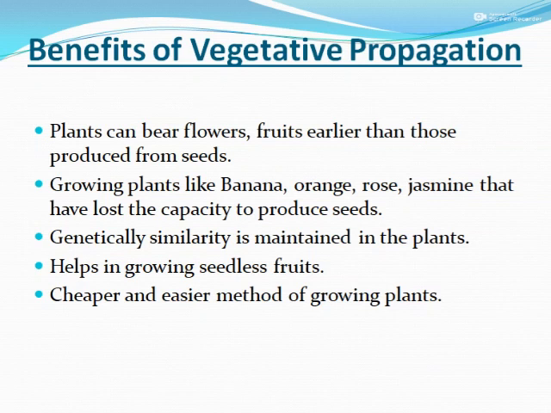Next, we can grow plants like banana, orange, rose and jasmine that have a low capacity to produce seeds. That means we can grow banana, orange or rose, which do not produce seeds, and it becomes possible through vegetative propagation. Next, genetic similarity is maintained in the plant. That means a red flower will give only a red flower. It will be a Xerox copy. It also helps in growing seedless fruit.